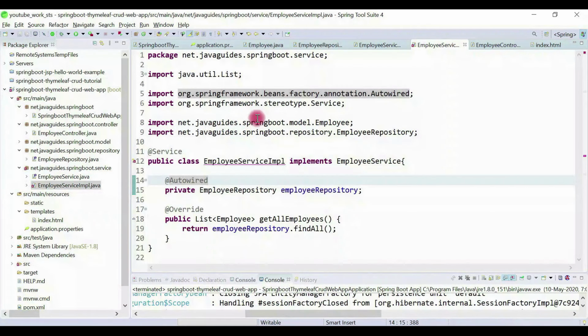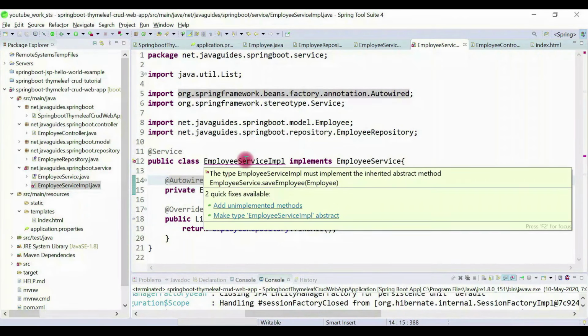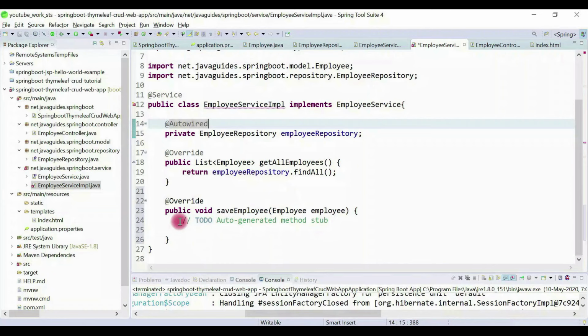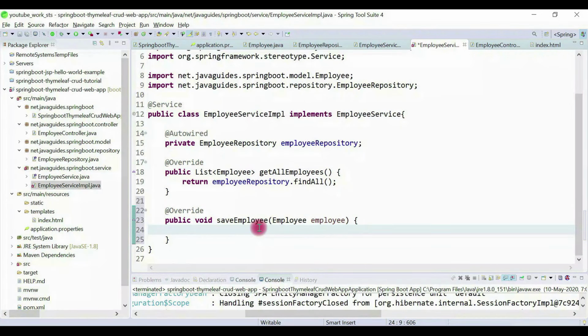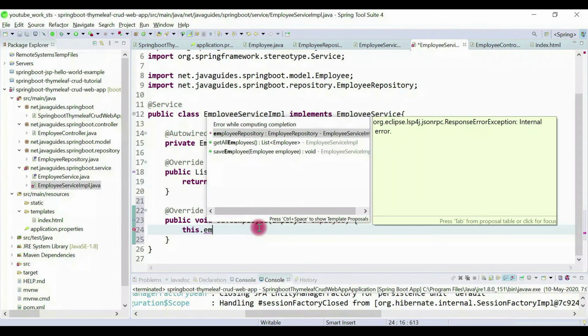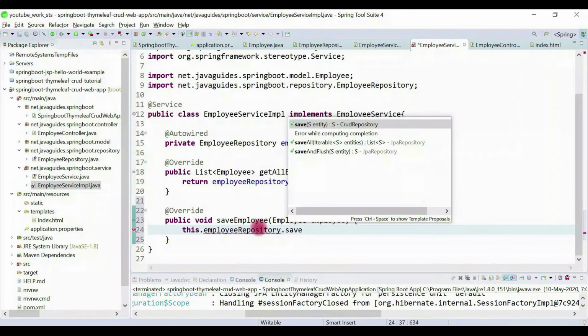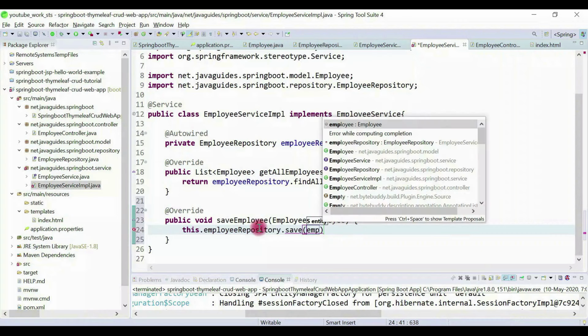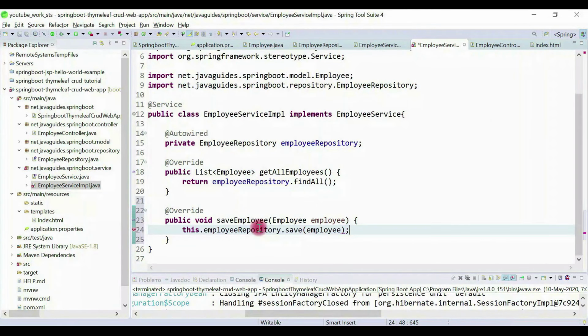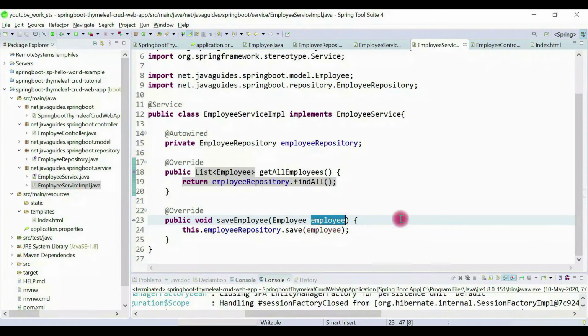And in EmployeeServiceImpl, let's override this method, and here just call the employee repository and then save employee here. Alright, great. Now we have created a save employee method which will save an employee to the database.